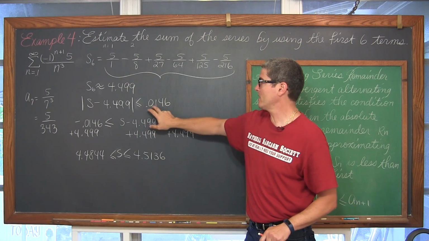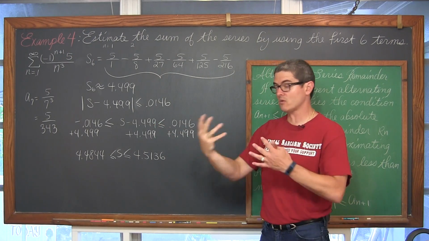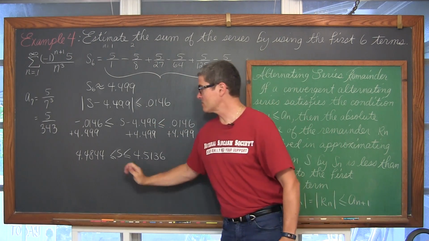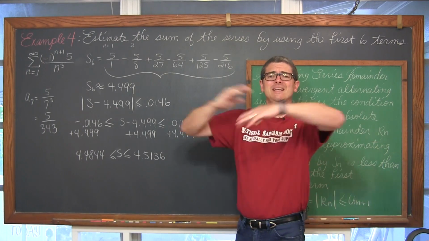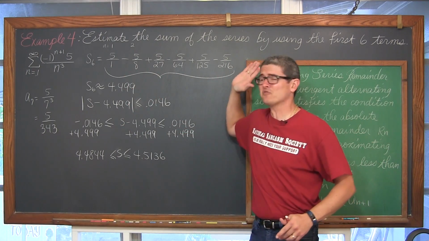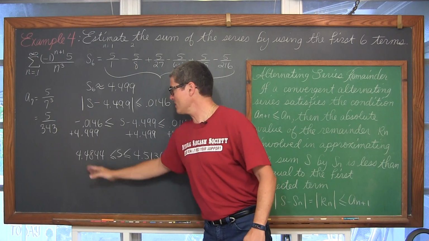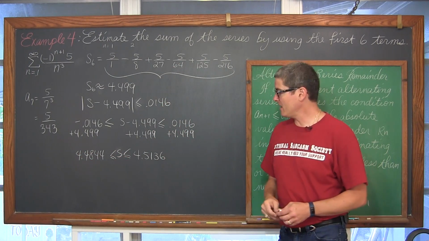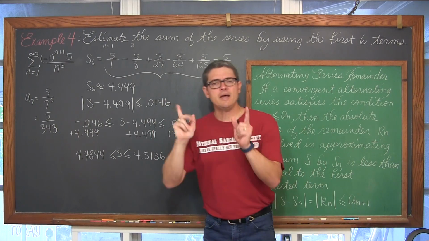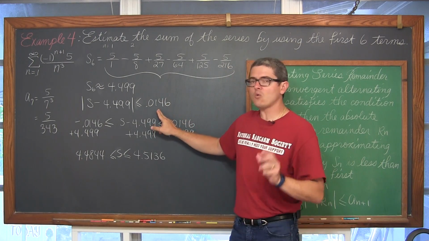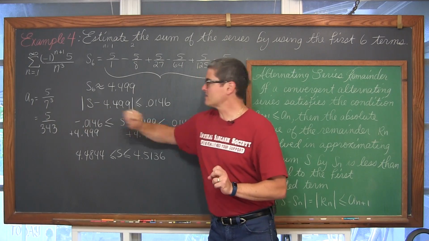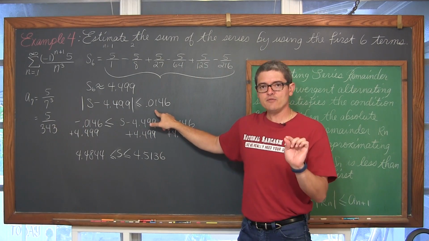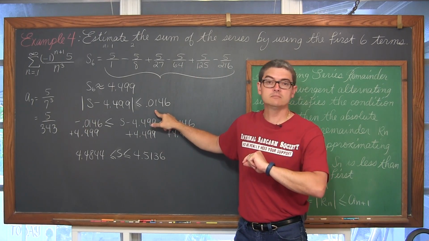So by just adding the first 6 terms of the series, we know that our remainder, that we're off by no more than 0.0146 units. And so ultimately, that gives us a range of values for the sum of the series, the sum of an infinite number of terms. By just looking at the first 6, the sum of the series is somewhere between 4.48 and 4.513.